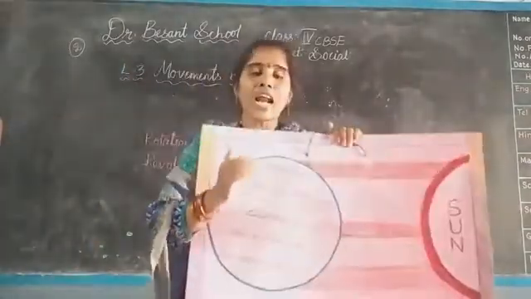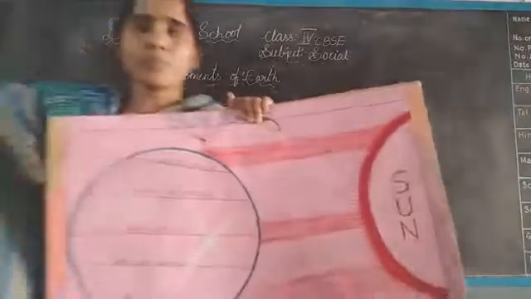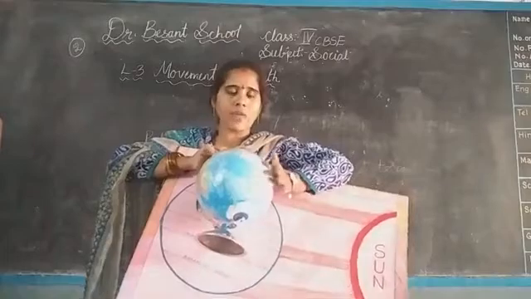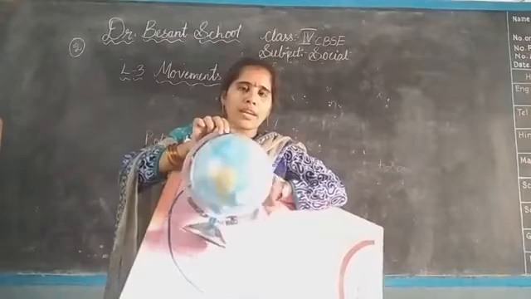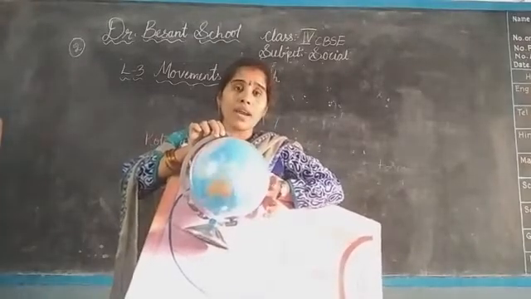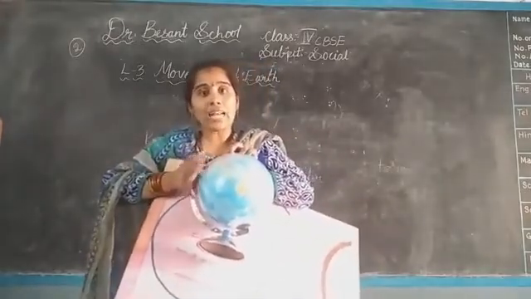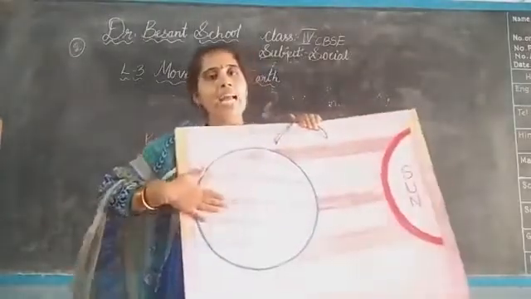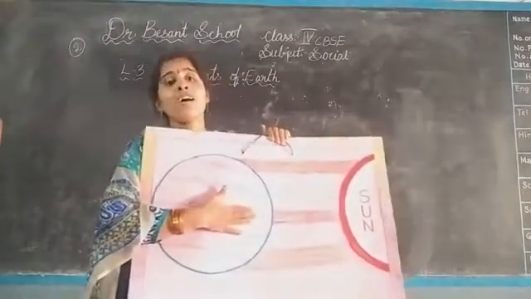Okay. Now, as the earth continues to rotate, this is the earth. Now it is facing the sun rays. It starts. Now it is the daytime. Slowly what happened? The earth starts rotating. Then here it will get the sunlight and at the back they will get the darkness. It means it is the night. It is the night, children. Now this side they are getting the daytime and the other side the night time. When it rotates, they will get the daytime and these members will get the night time.